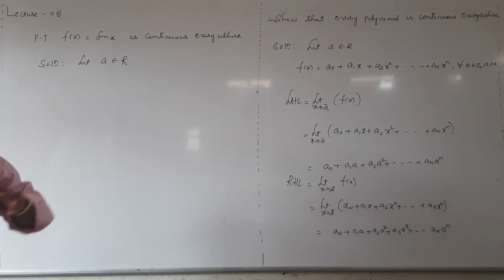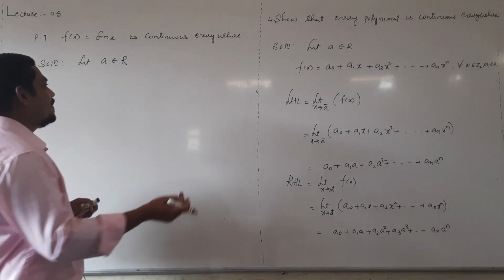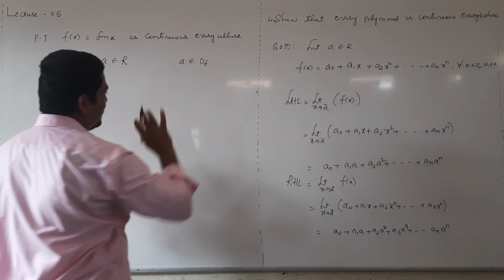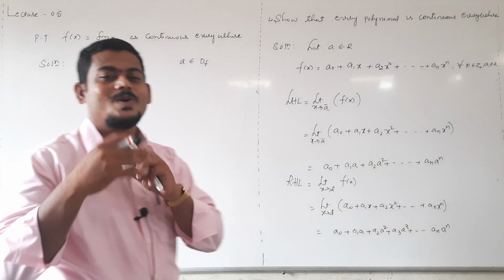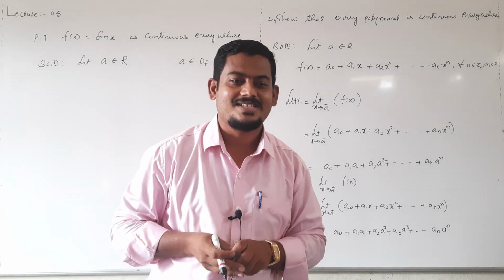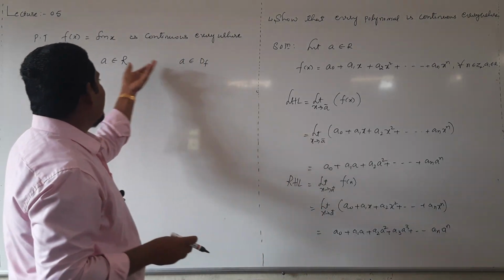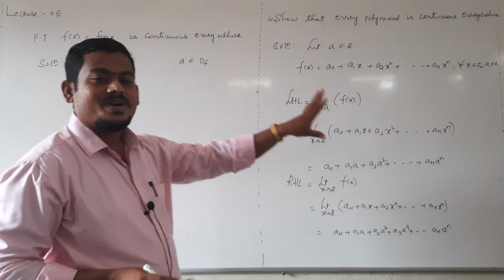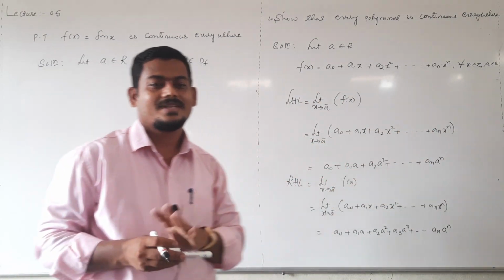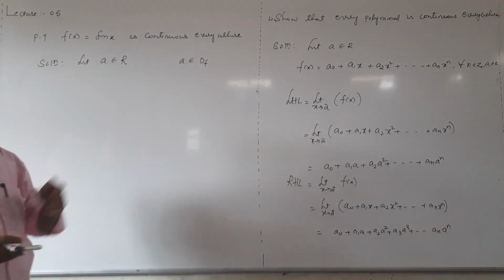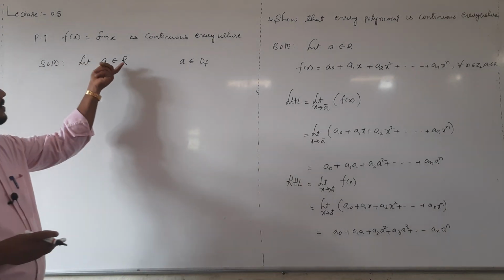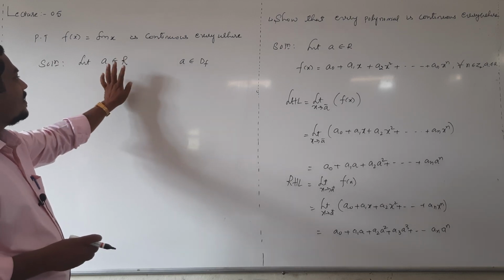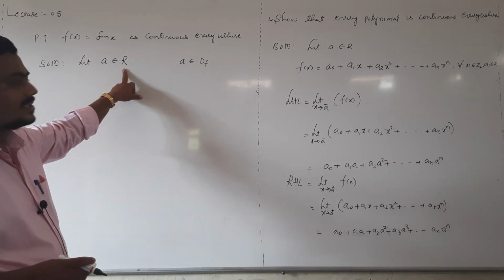If you don't know domain of sin x, then what you do is just take let a belongs to domain of f. Simply write this. If you don't know domain of trigonometric functions, then instead of writing all real numbers, take a belongs to domain of that function. Both are correct only. We know that domain of sin x is all real numbers, so I took all real numbers.